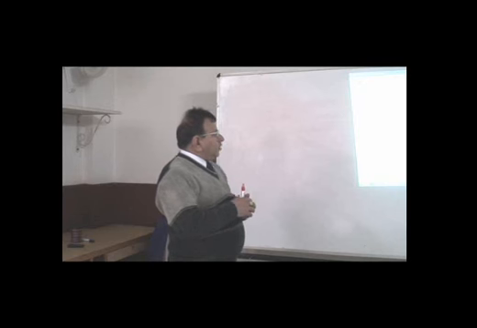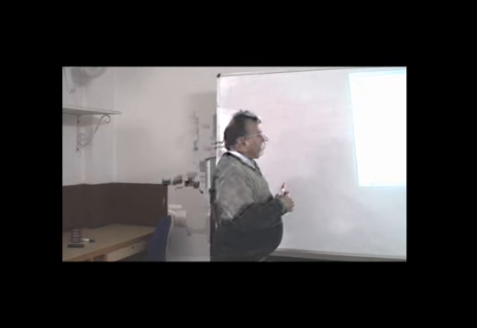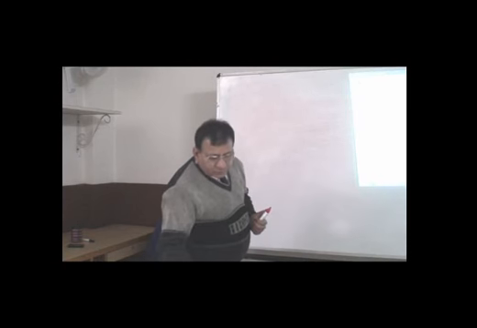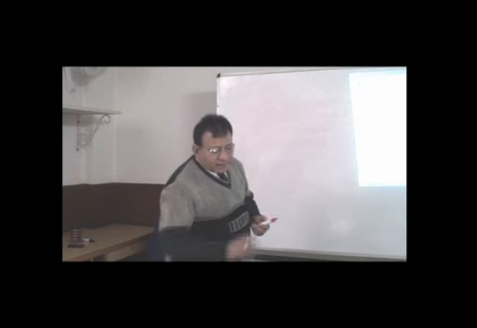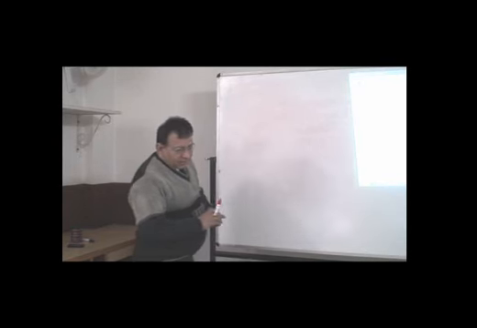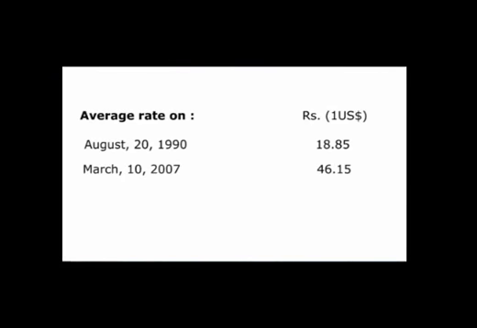So the average rate on August 20, 1990 would be 18.85, and on March 10, 2007 the average exchange rate would be 46.15. How has this come?